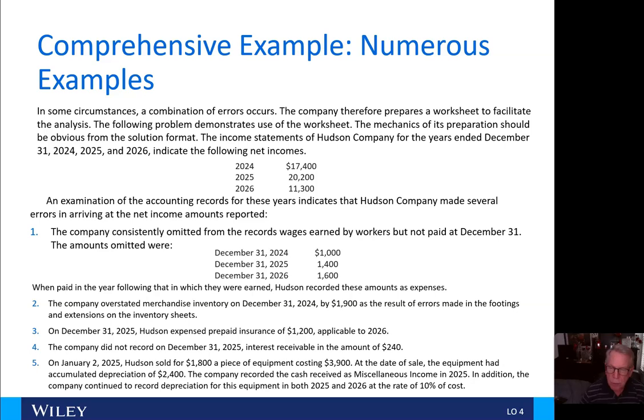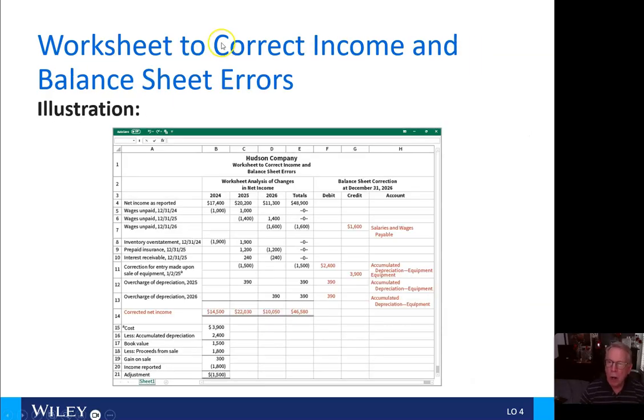10% of cost. Woo, I think I'd be looking for a new accounting staff for all of this. In any event, what we're going to do here on the balance sheet errors is create a worksheet to try to get a handle on all the amounts and the correcting entries.